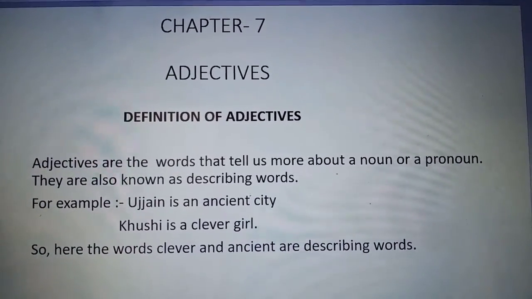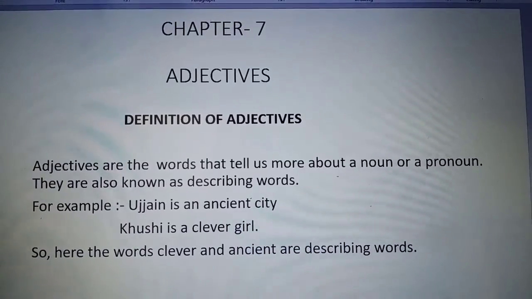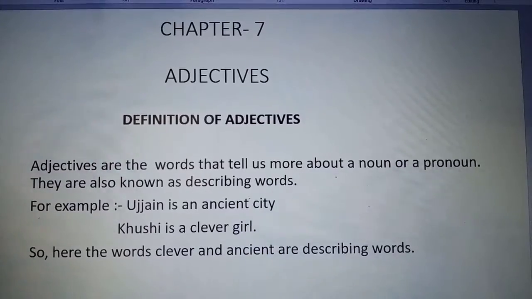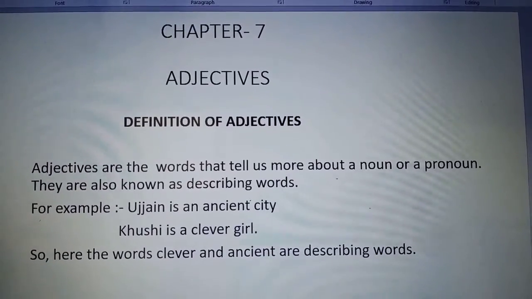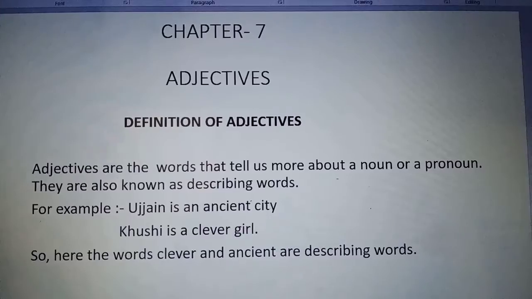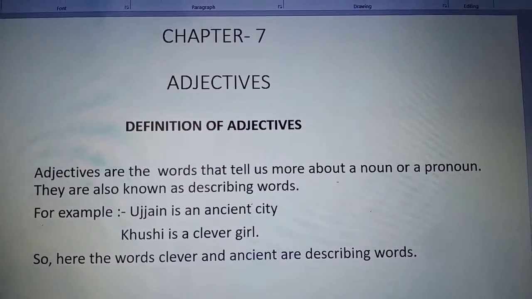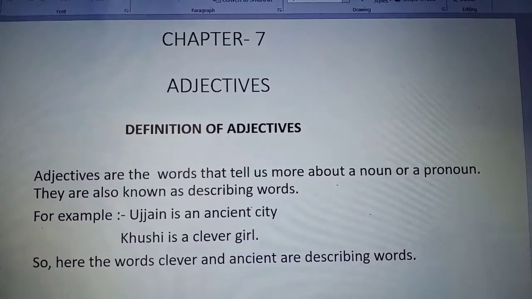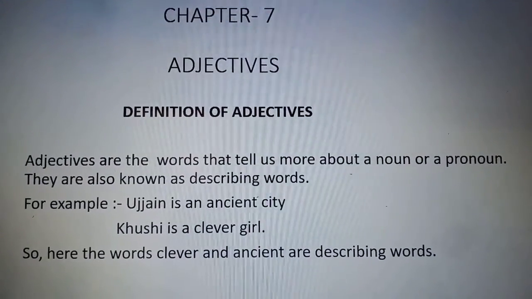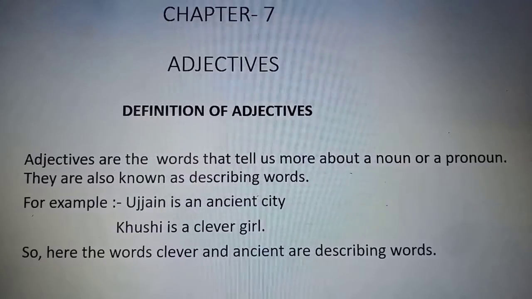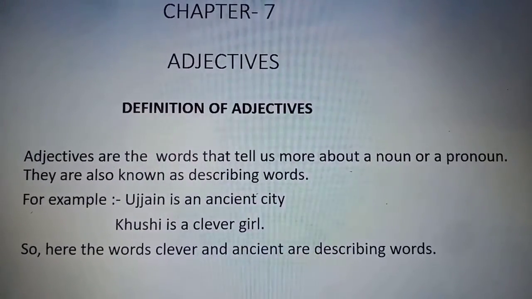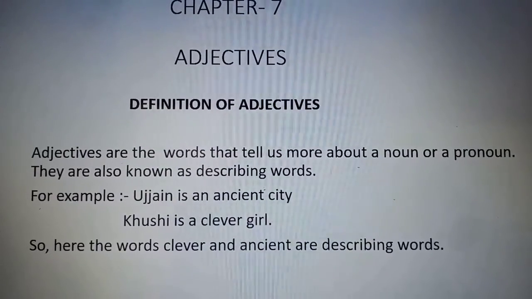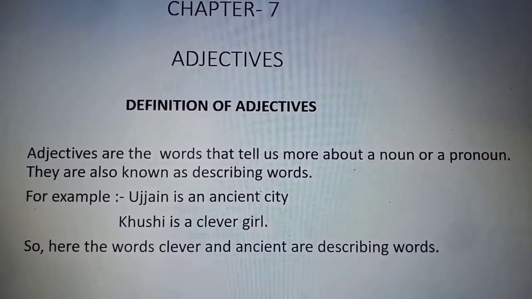So, what are adjectives? Adjectives are the words that tell us more about a noun or a pronoun. That means adjectives give us a brief description of a noun or a pronoun. They are also known as describing words. For example, Ujjain is an ancient city. Here the word ancient is an adjective because it is describing the city, that the city is ancient.